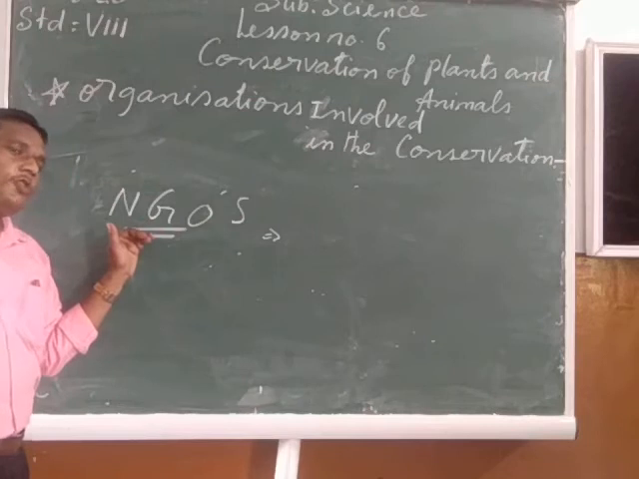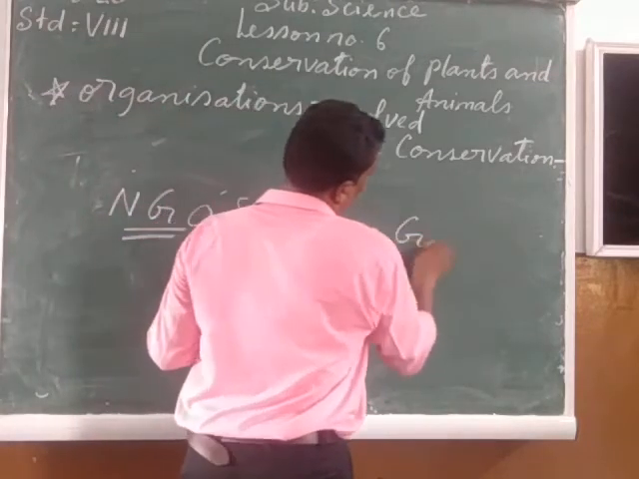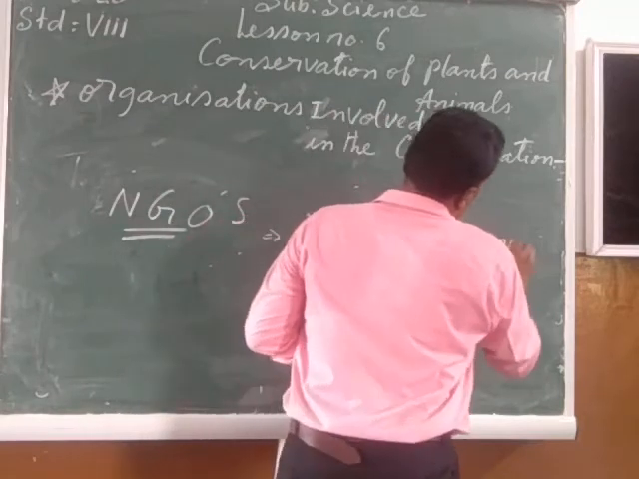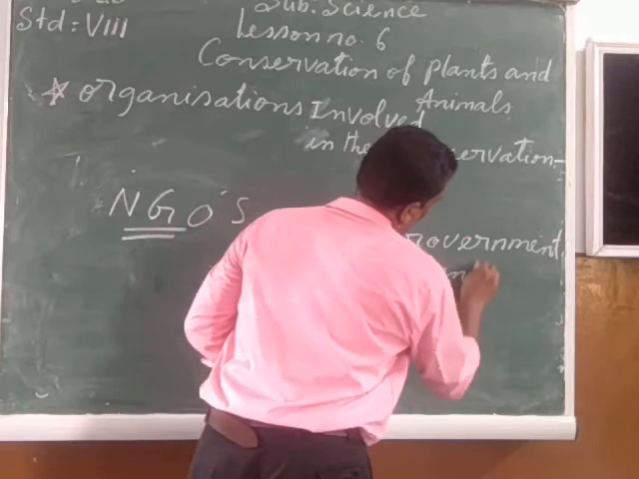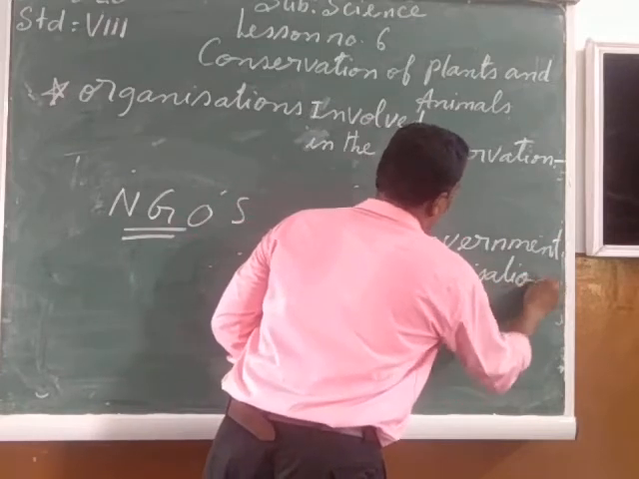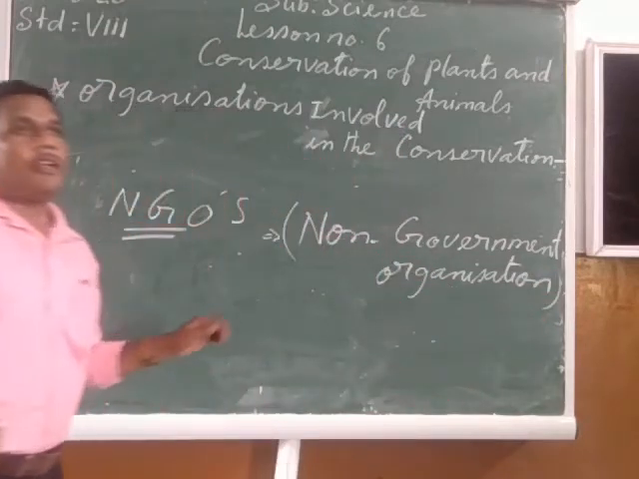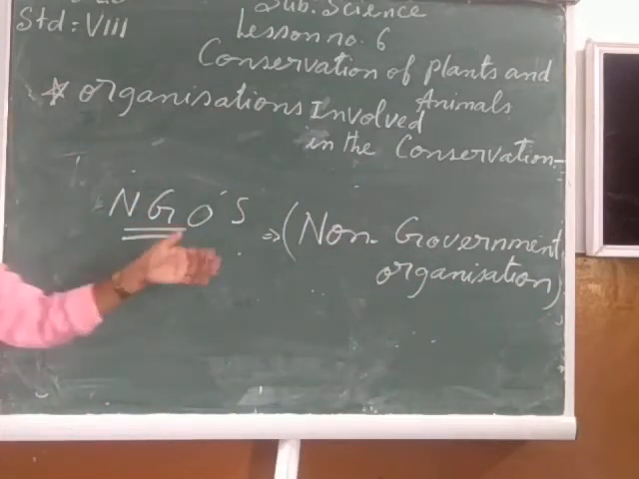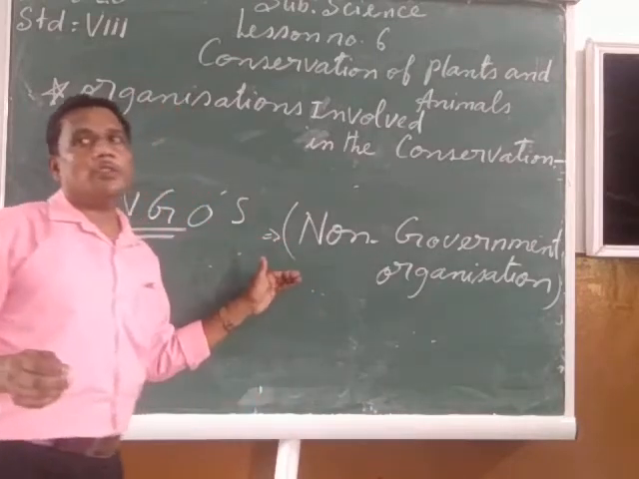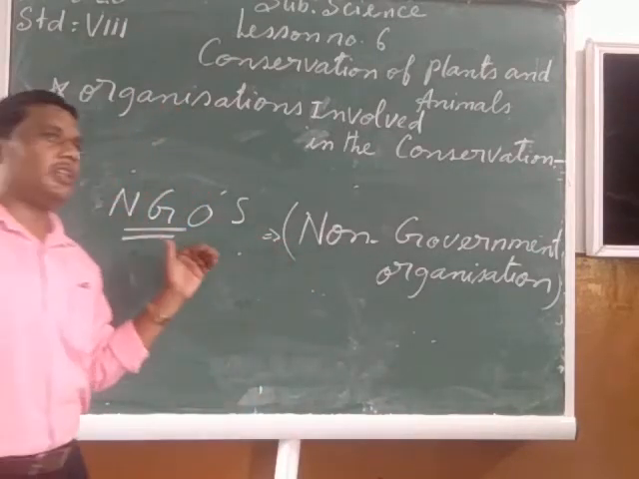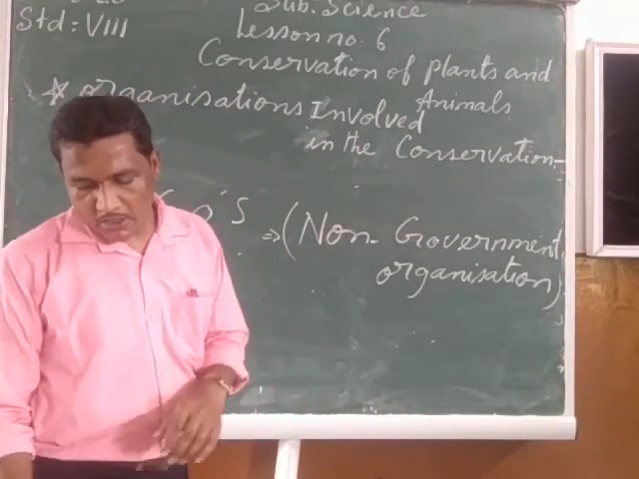So some of the NGOs, NGOs means the non-government organizations, are checking whether the rules and regulations laid by the government are well implemented for the status of conservation or not. And some of the NGOs are also spreading awareness among the people for the conservation of plants and the animals.